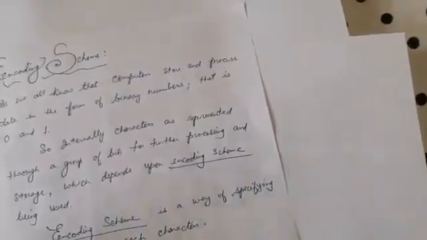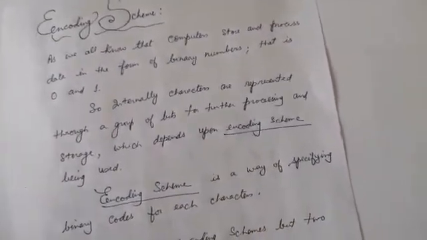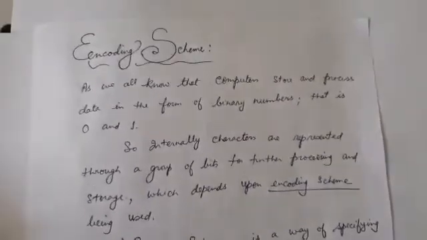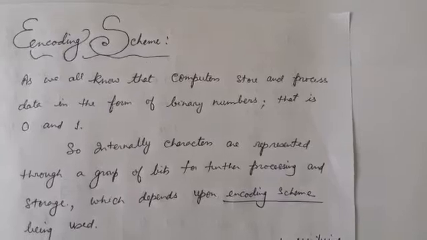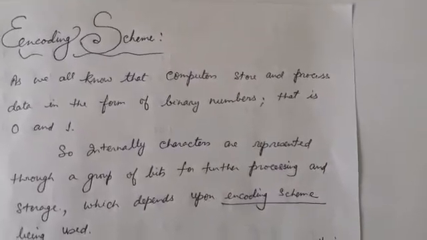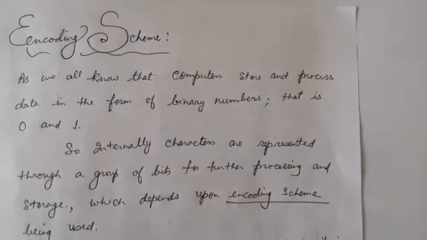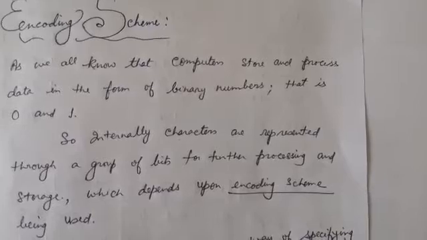Now next is a very important topic from my point of view, that is encoding scheme. We must know about encoding scheme. What is an encoding scheme? An encoding scheme is a scheme through which the computer stores characters or words.